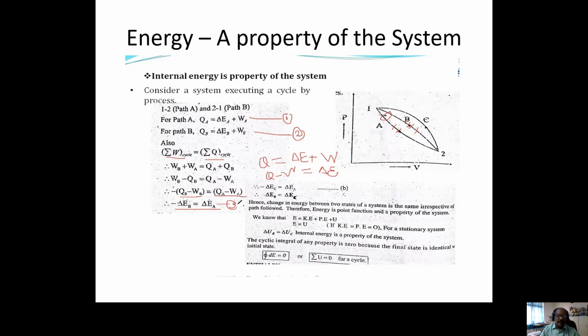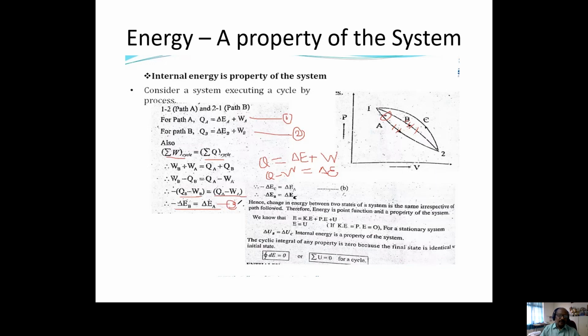Okay. So since it is a cyclic process, as per the first law of thermodynamics, in a cyclic process, the sum of total work done equals the sum of the heat supplied. In a cyclic process, the integral of work done equals the integral of heat transfer. What is the sum of work done? So WA plus WB equal to heat transfer, which is QA minus QB.